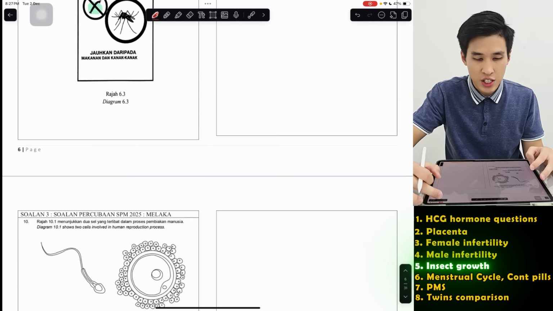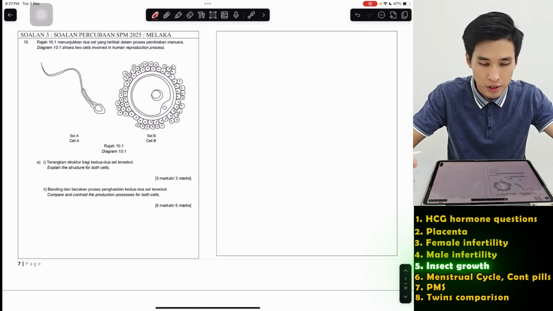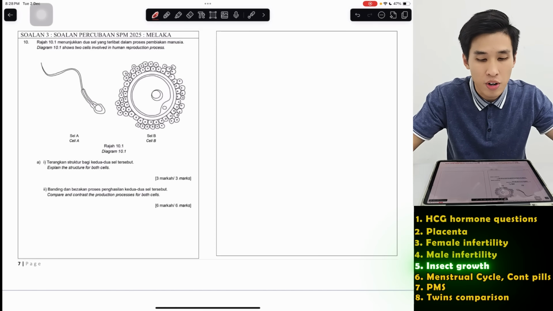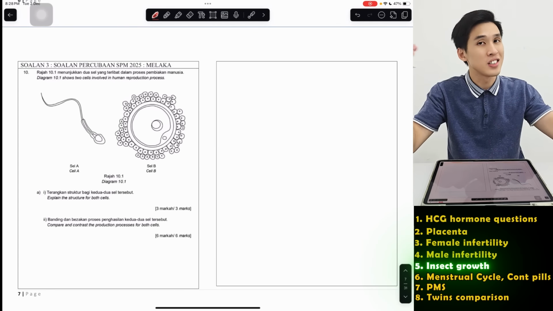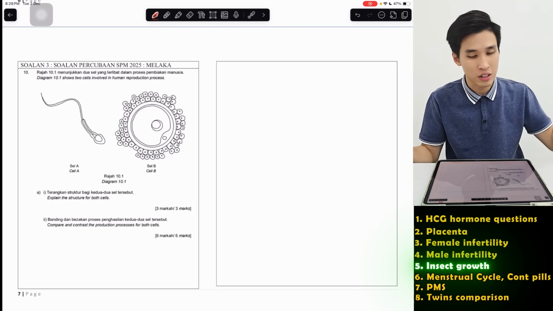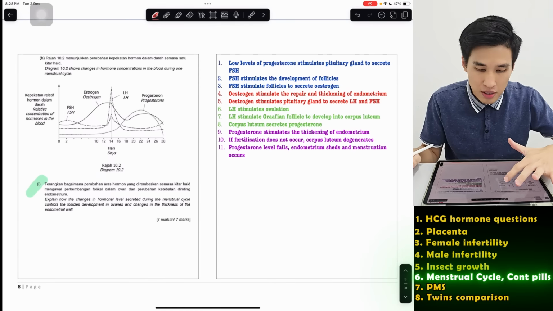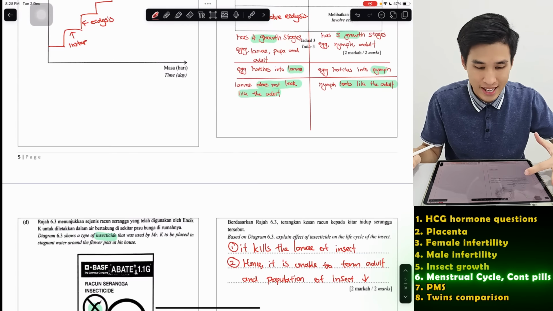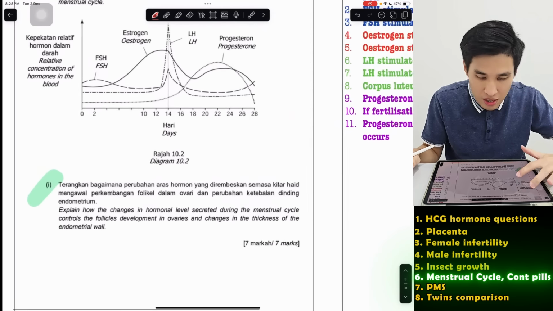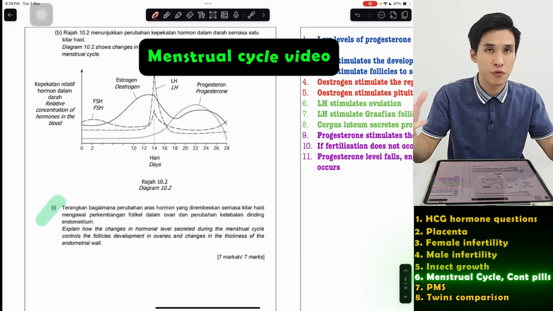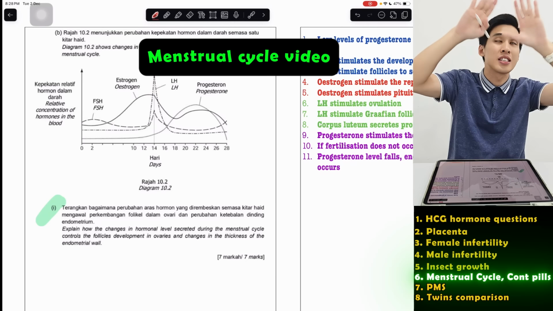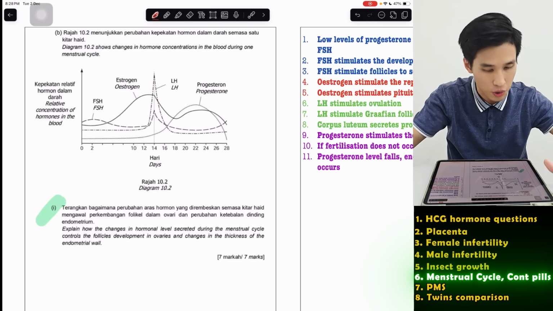Okay, now there's a few questions here that I'm not going to do all, so I'll just pick whatever I think is slightly more important. So the rest, the answers are really in these notes. So the notes in the description below are, as always, go and find it yourself. Okay, let me explain a bit the menstrual cycle. Now, these 4 hormones. If you want a full explanation about this menstrual cycle, I'll put the link somewhere here. You can watch one of my very old videos.